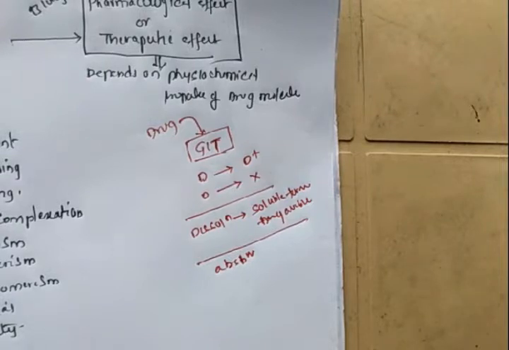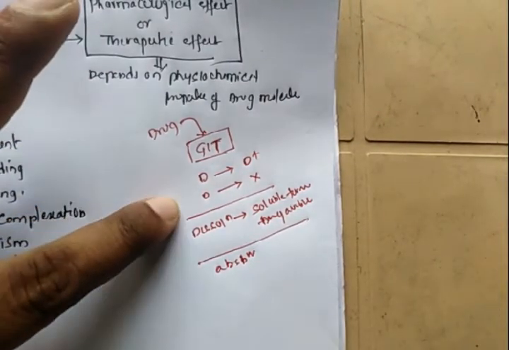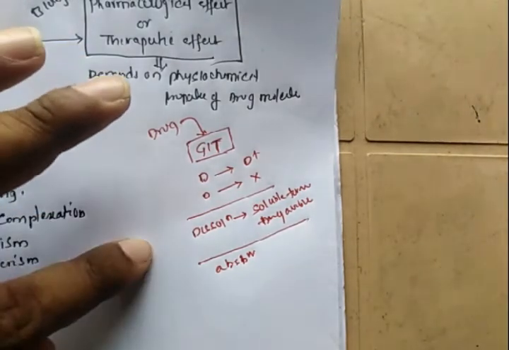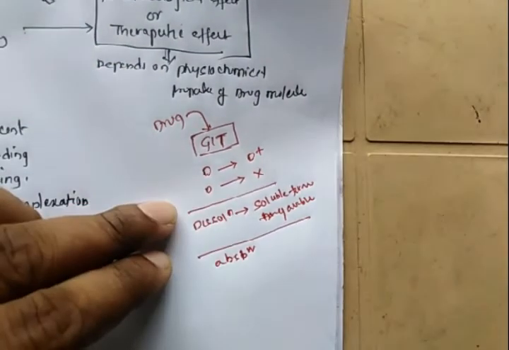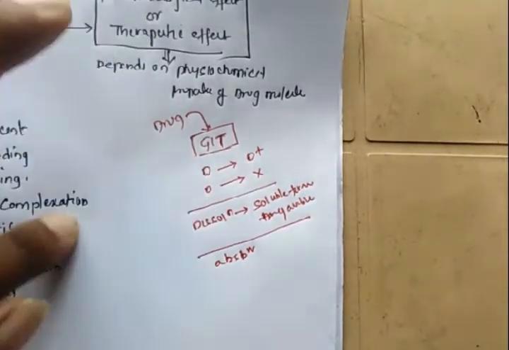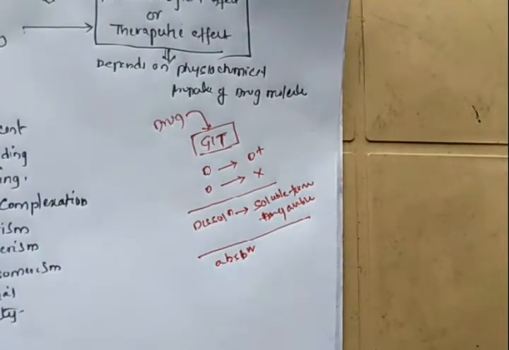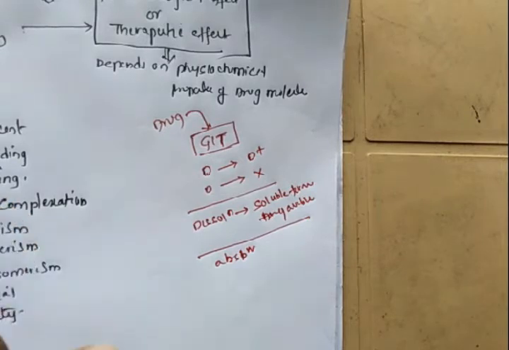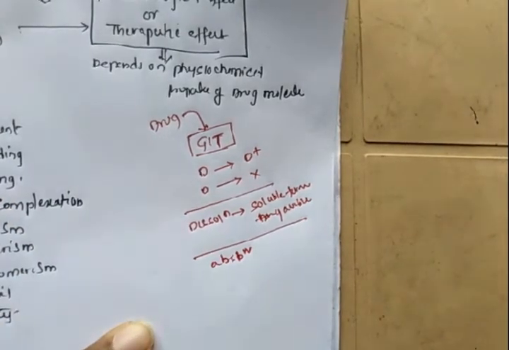The next step in the GIT is dissolution, which means the drug dissolves in the GIT fluid. After dissolving in the GIT fluid, the drug is in solution form, and then it undergoes absorption.